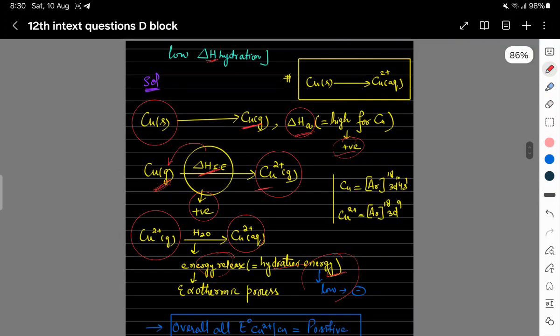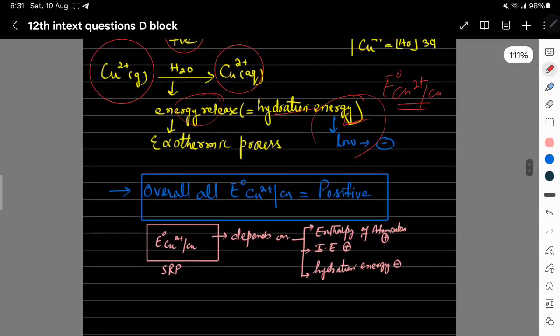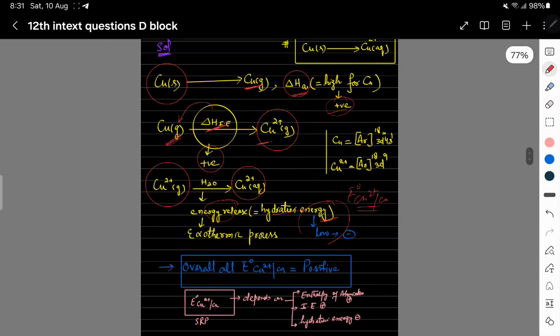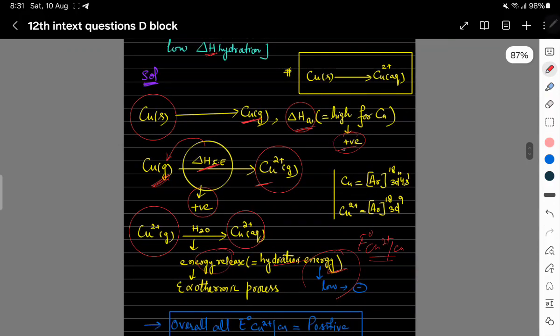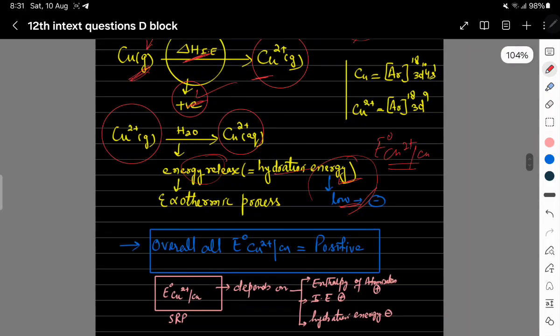So from SRP, the standard electrode potential of copper 2+ to copper is positive. Why? This is the question. If we see here, this is positive, this is also positive, and this is negative. Overall, plus and minus get cancelled, and we have an overall positive.